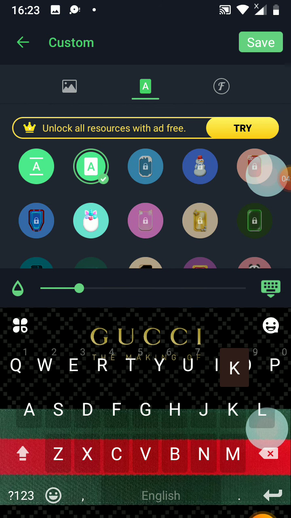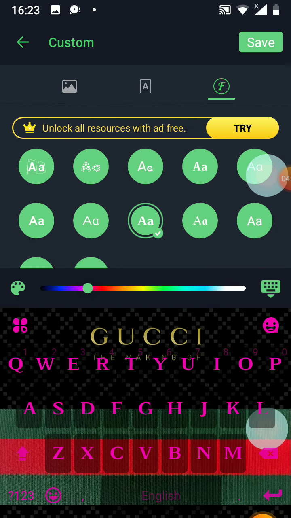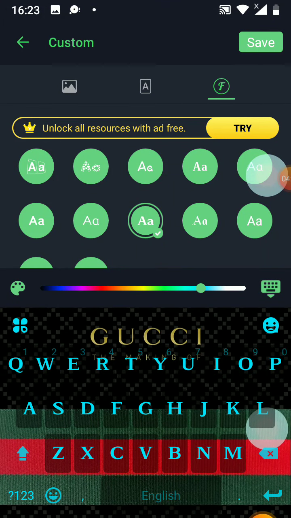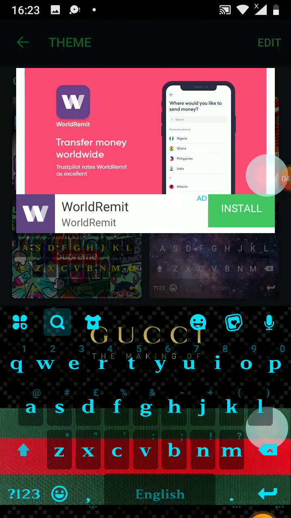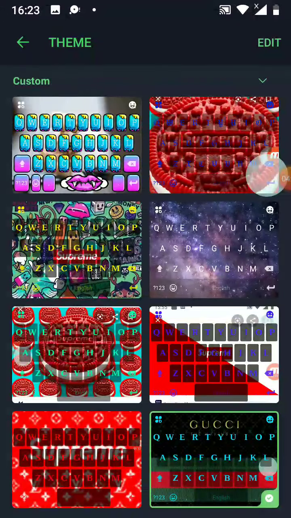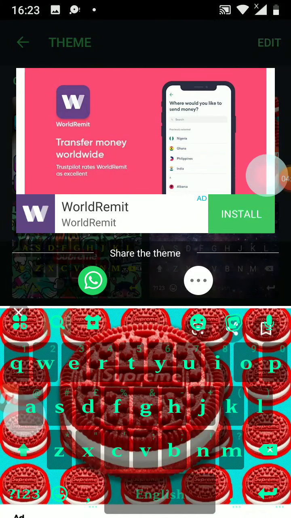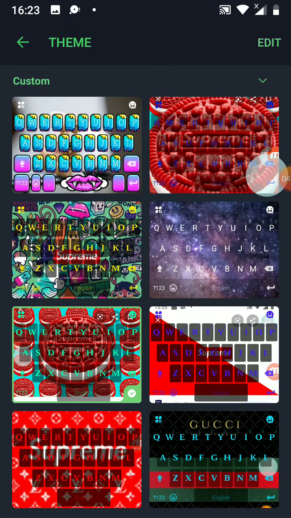Also, that's not it. You can edit it. Look, you can do different fonts. It's an amazing app. Color whatever you want, and it's absolutely amazing, everyone. So make sure to download this app. This is exactly how you do it. I've got other ones as well. I've got Gucci, I've got Supreme, Oreos, my favorite biscuit. Look, so cool. So yeah, that's how you do it, beatliie.